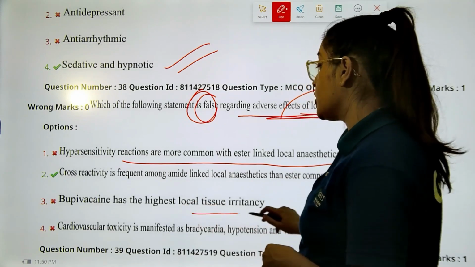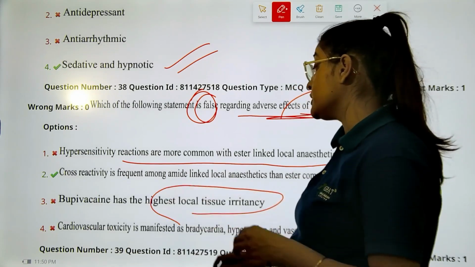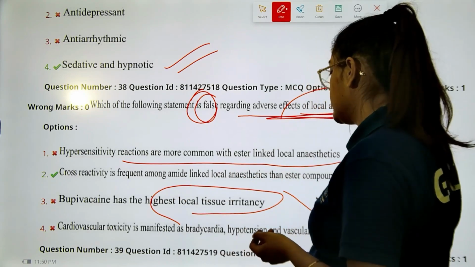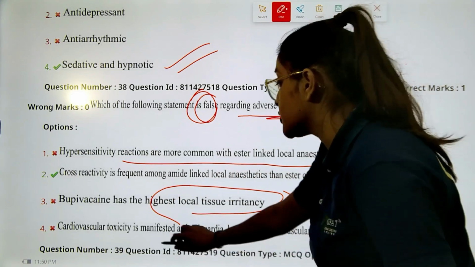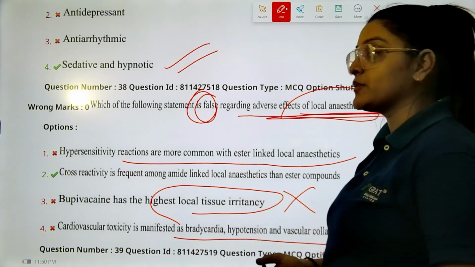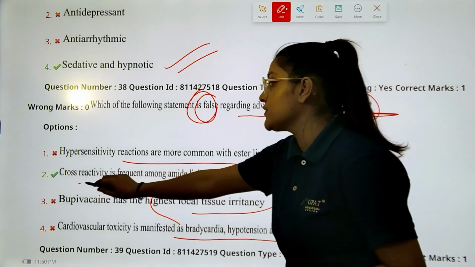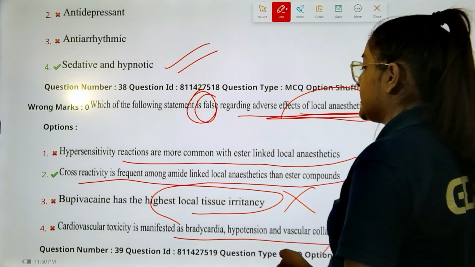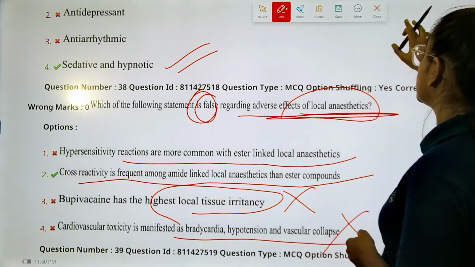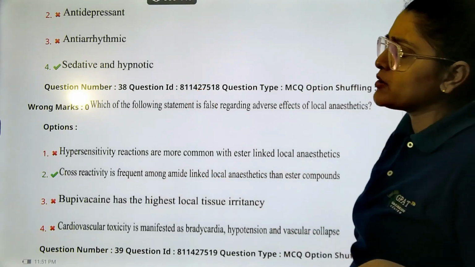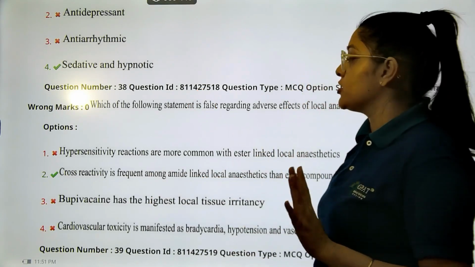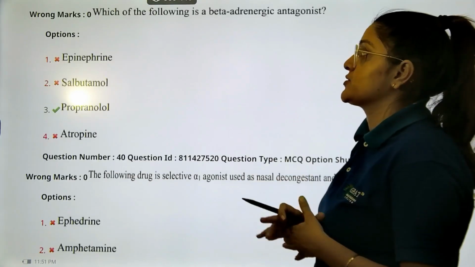Bupivacaine has the highest local tissue irritancy. No, it is a local anesthetic, why irritancy? Incorrect. Cardiovascular toxicity is manifested, not at all, it's a local anesthetic. So the correct answer will be option B. Cross reactivity will be observed with the amide linked local anesthetics rather than the ester compounds. Even if you have a very basic mindset about pharmacology, this was not a difficult question, students.